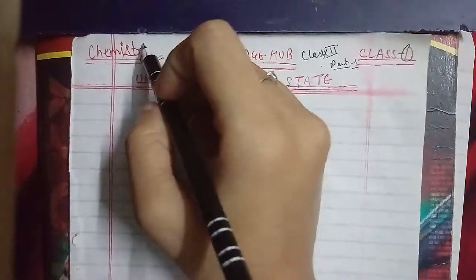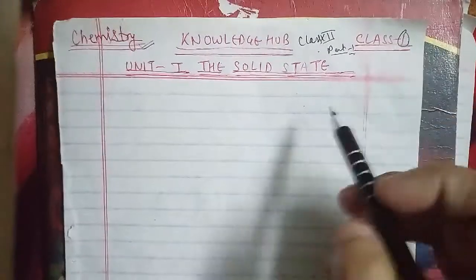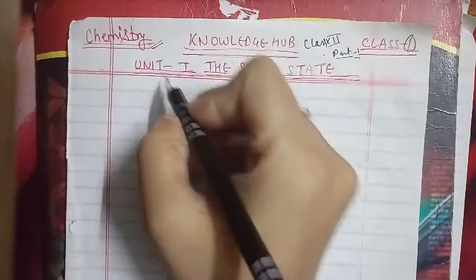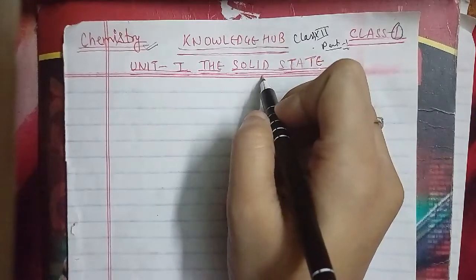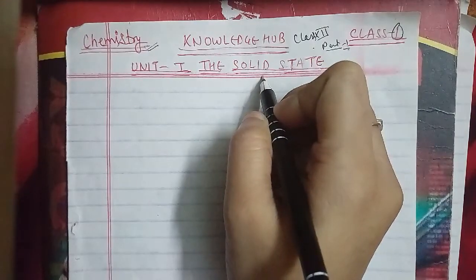The textbook is also used in competitions as well as the CBSE board. The name of the subject unit is Unit 1, the Solid State, that we will discuss here.